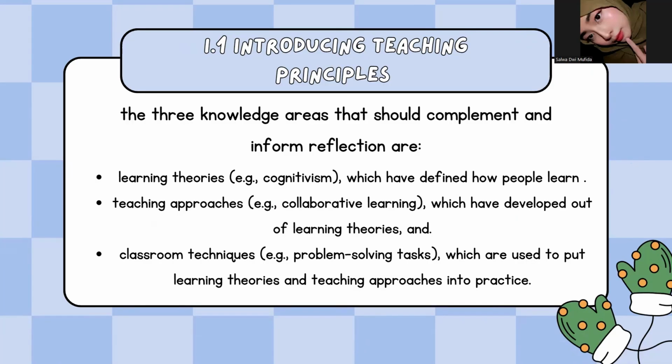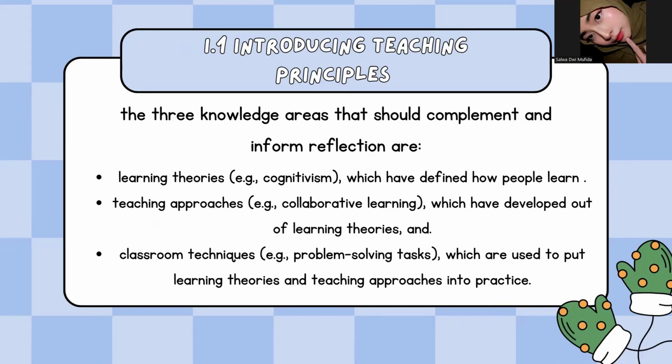Okay, the first is learning theories. Learning theories, for example, is cognitivism. Function defines how people learn. Okay, the second is teaching approaches.